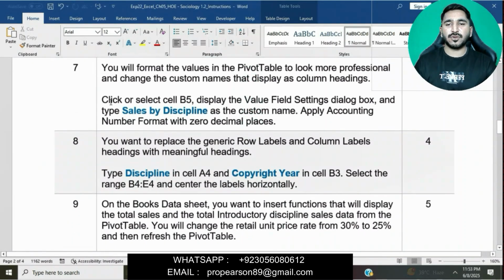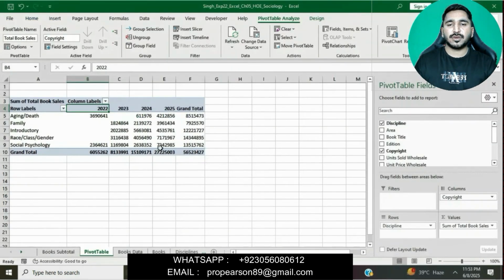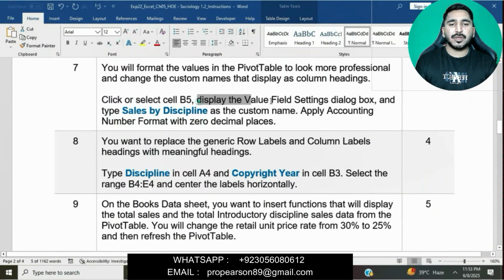Now we will move on to question number 7. Click or select cell B5, display the Value Field Settings dialog box and type Sales by Discipline as the custom name.